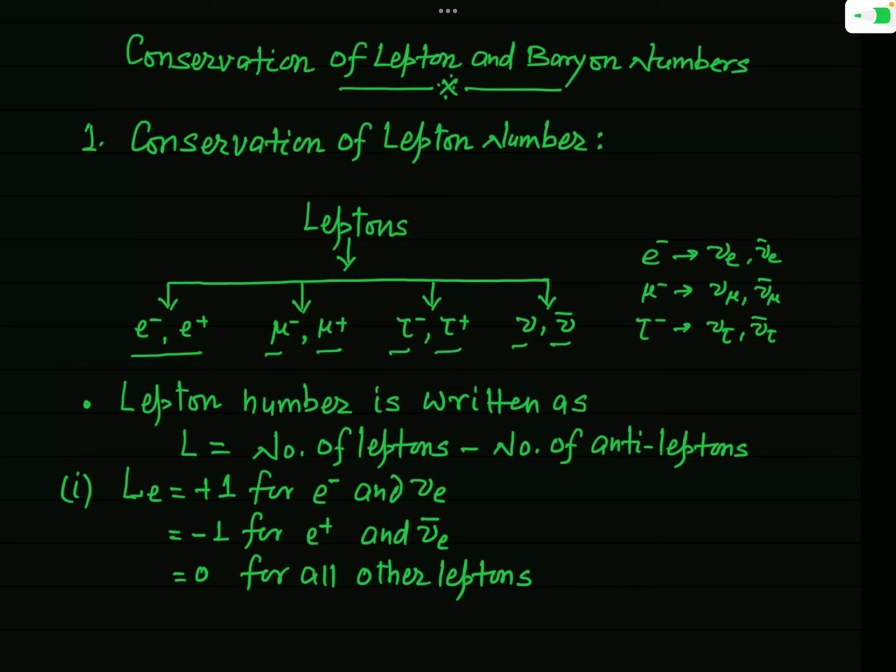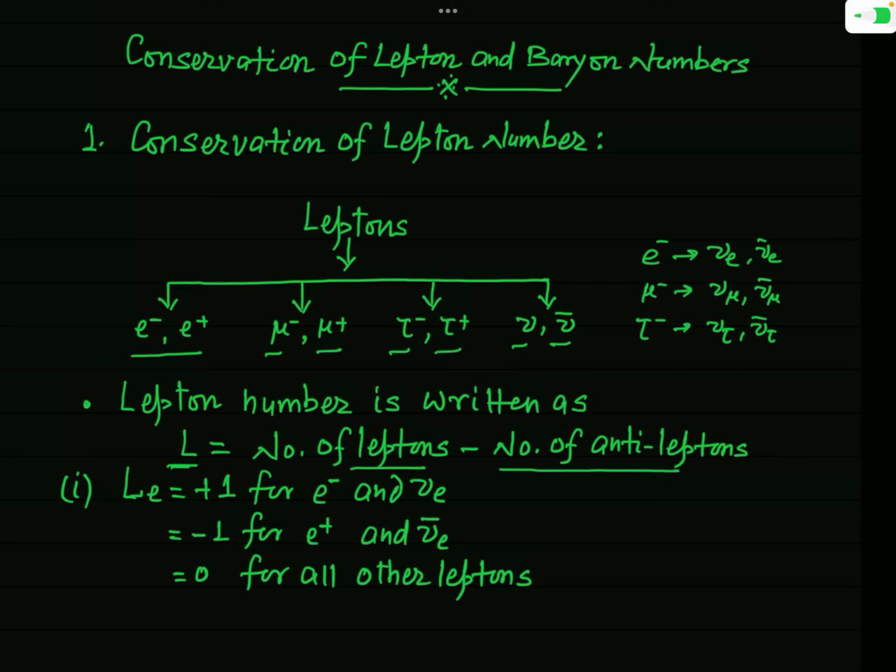Now how is this lepton number defined? We denote the lepton number by the symbol capital L, and it is defined as the number of leptons minus the number of anti-leptons.